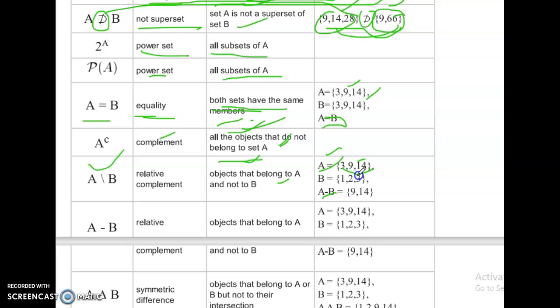So 3 is in B. So objects that belong to A and not B. A minus B, relative complement: objects that belong to A.